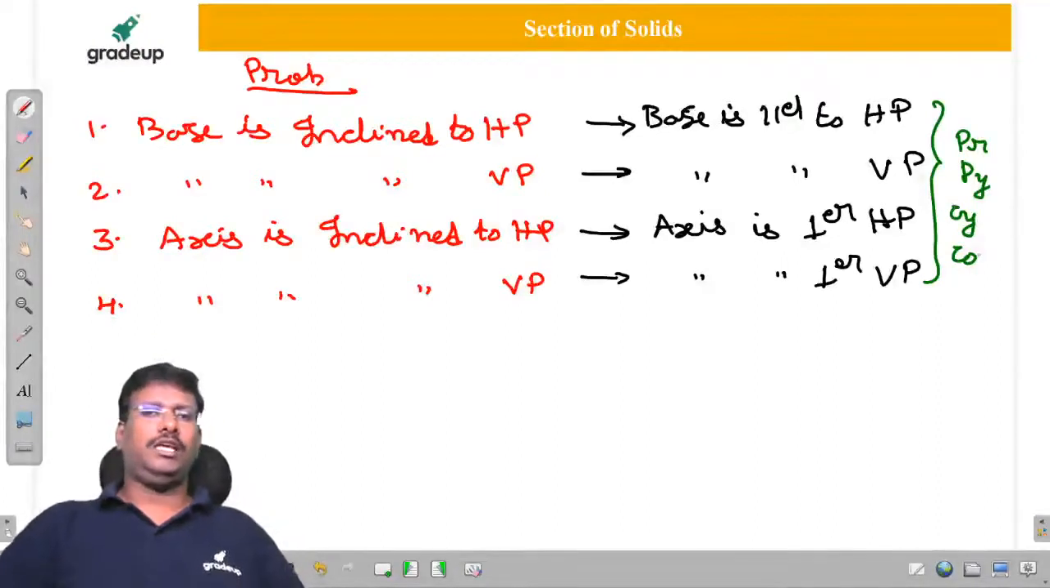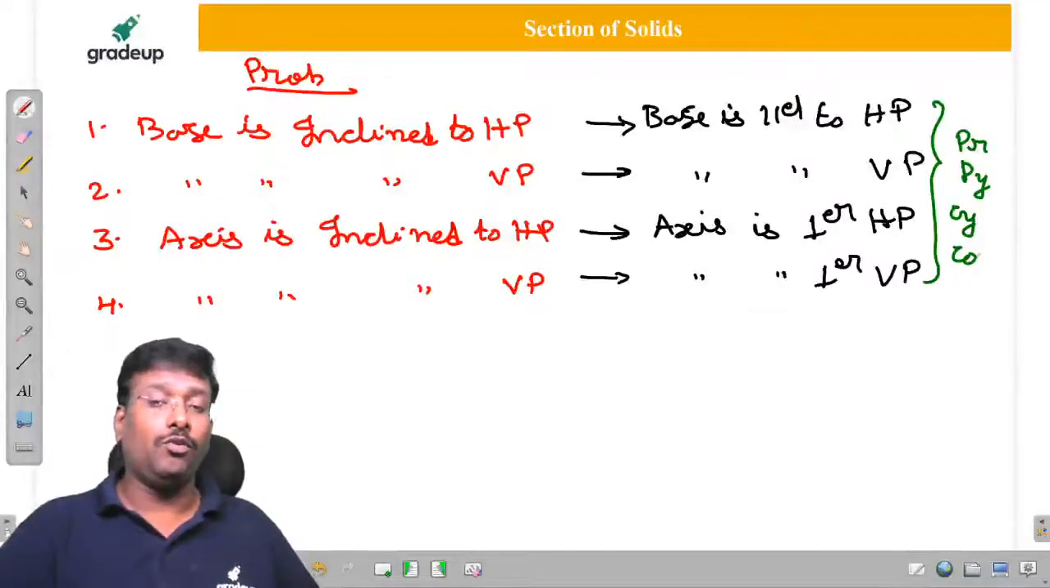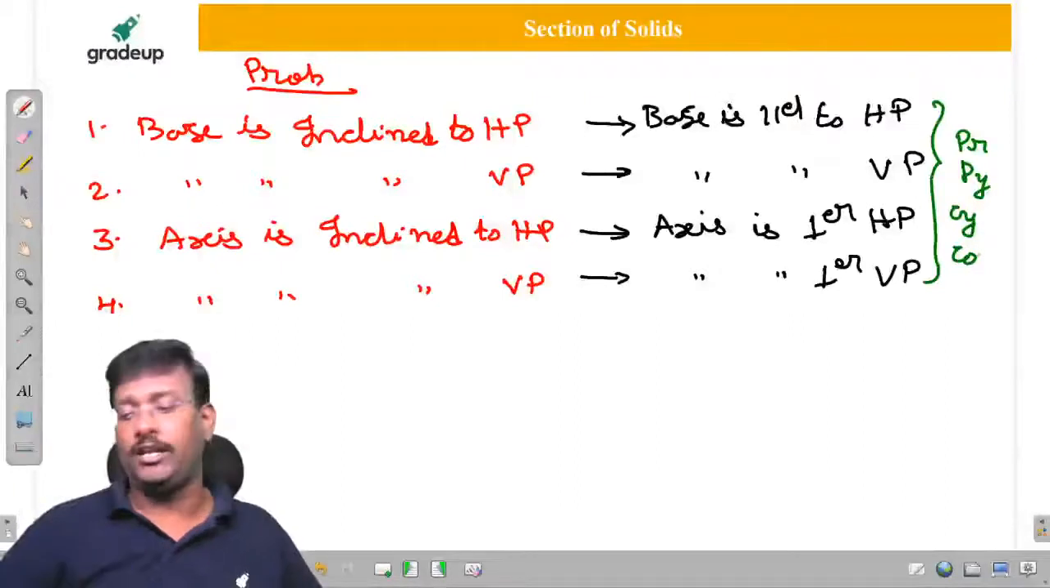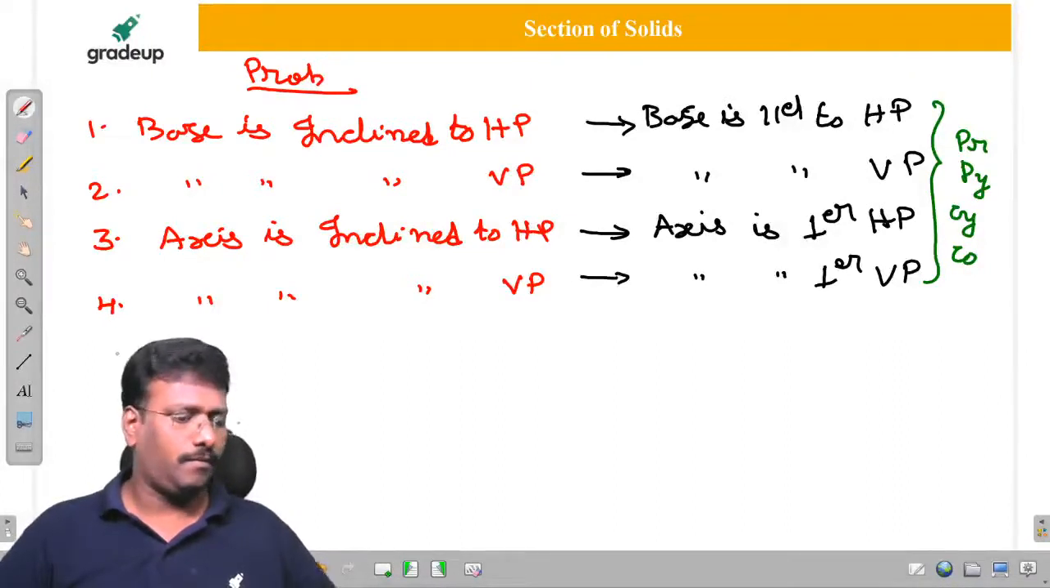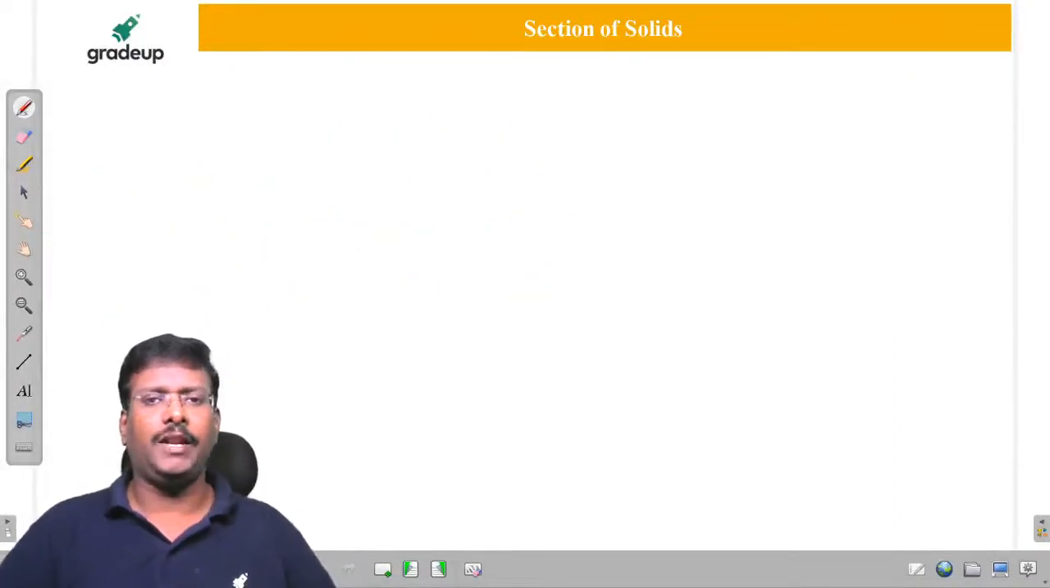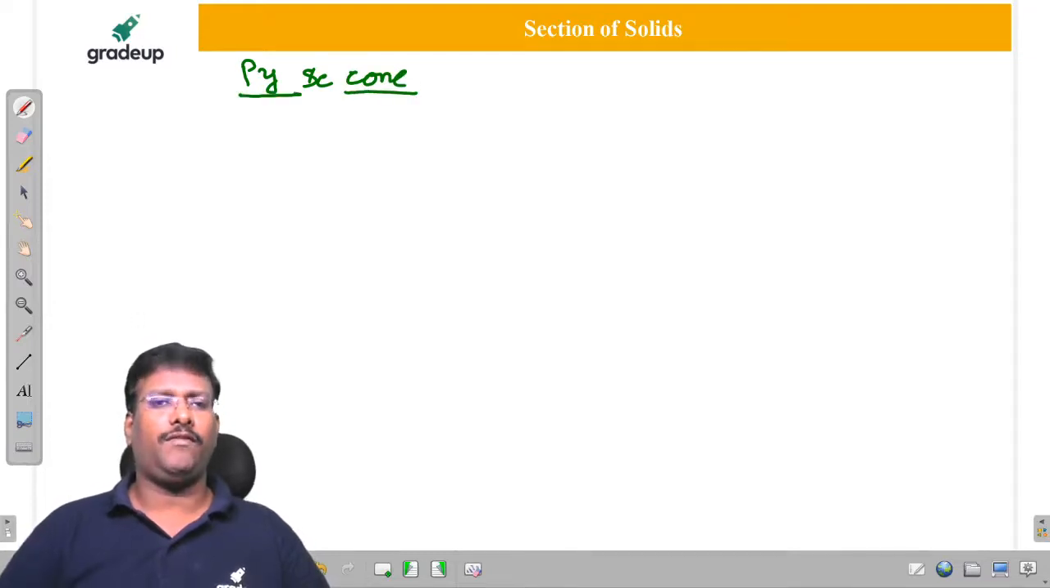For all these things, it is valid. But few statements are valid for only few things. Let us consider these, I'm going to write it in another place. So this is for pyramid and cone. Remember, my dear friends, in case of pyramid, they will use the word slant edge.